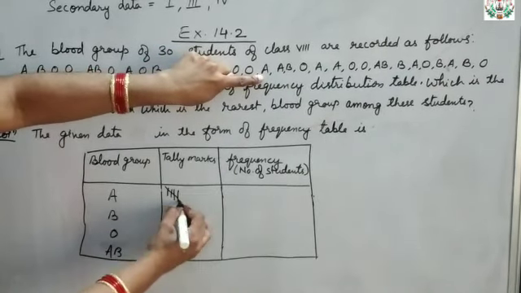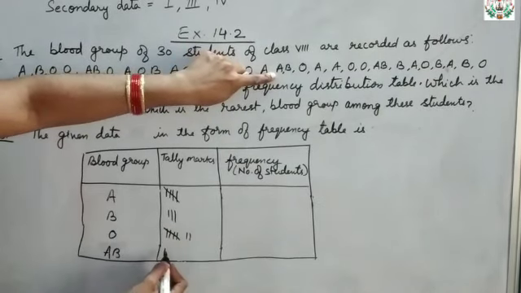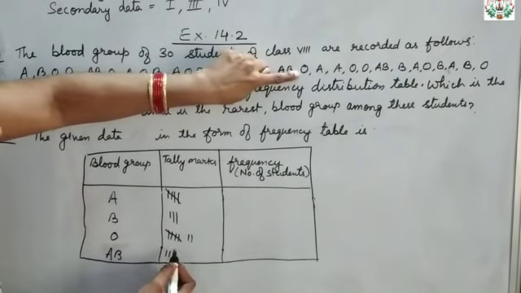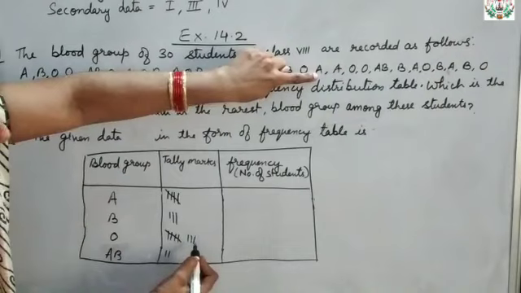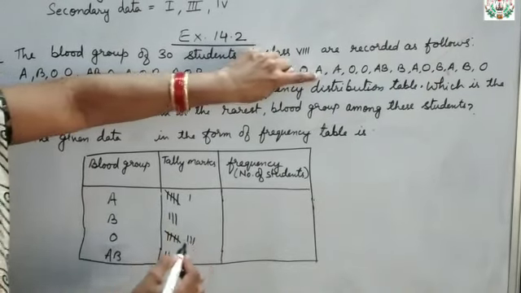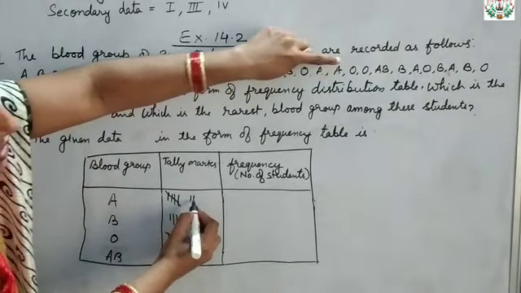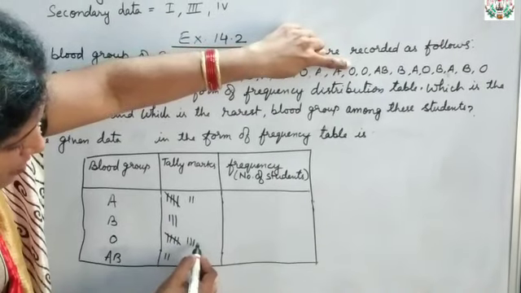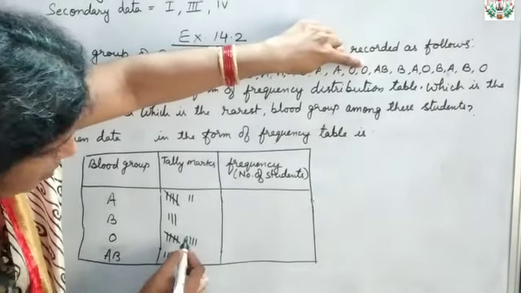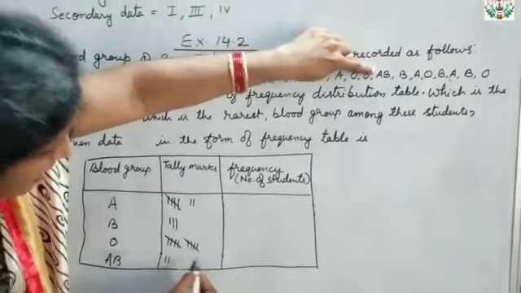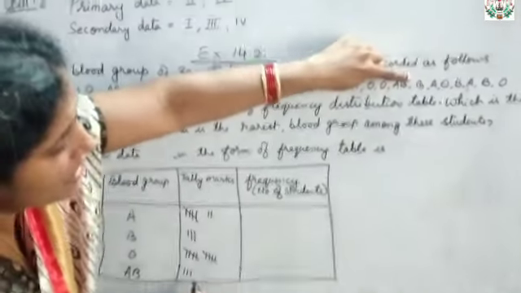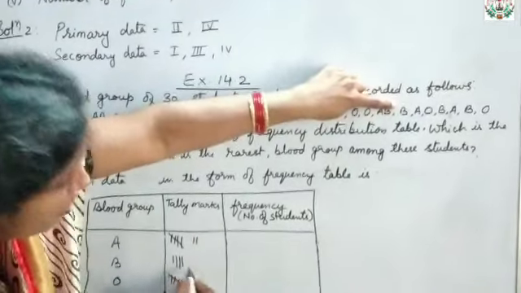A, cross now again. Then AB, 1 more line. Then O, 1 more line. A, 1 more line. Then again A, 1 more line. Then O, then 1 more line. Then again O, again cross. Then AB, 1 more line. Then B, then 1 more line.